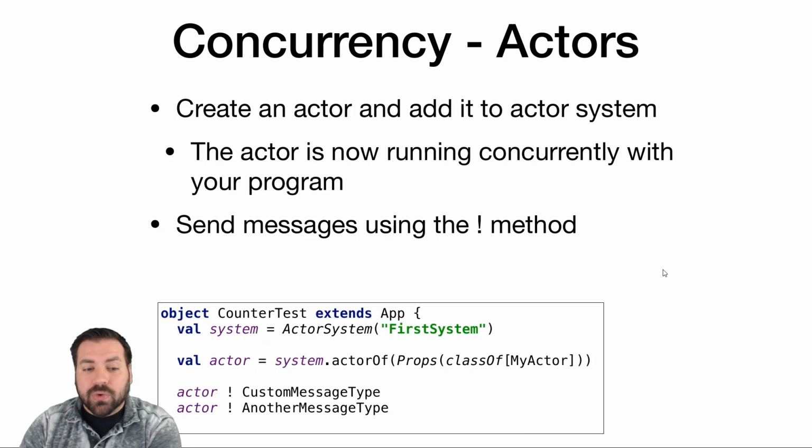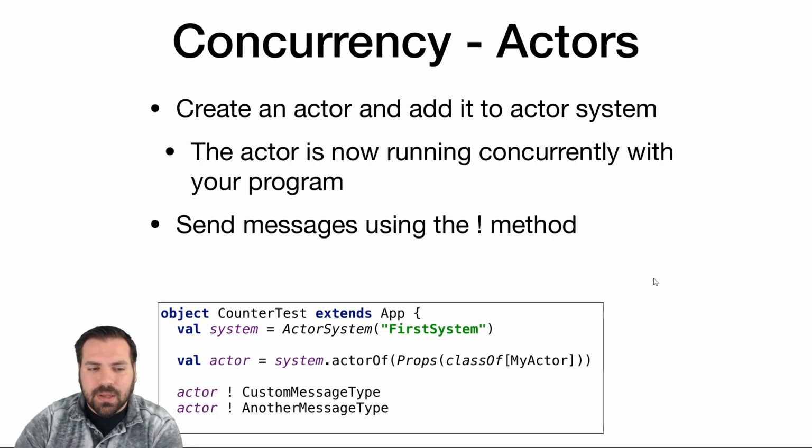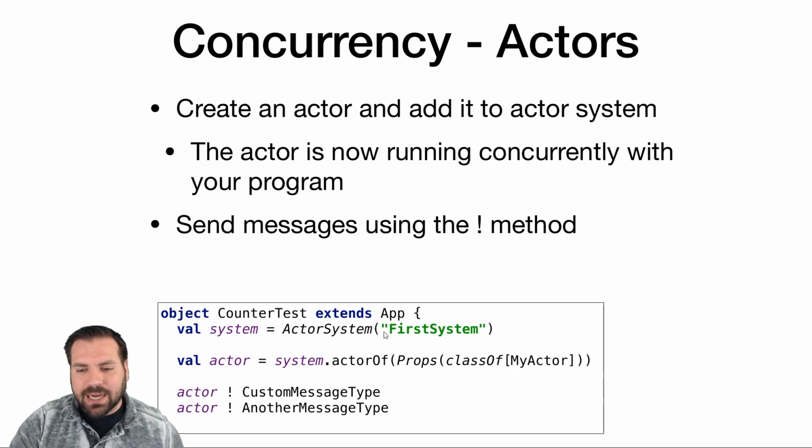When we want to actually create an actor, we're going to create an actor system. It takes a string, which is the name of the system, which is just any name you choose for your system. And then we're going to use this actorOf(Props(classOf...)) syntax to create an actor. This line is going to create an actor, add that actor to our system, and return a reference to that actor, which is of type ActorRef. This is a reference to an actor.